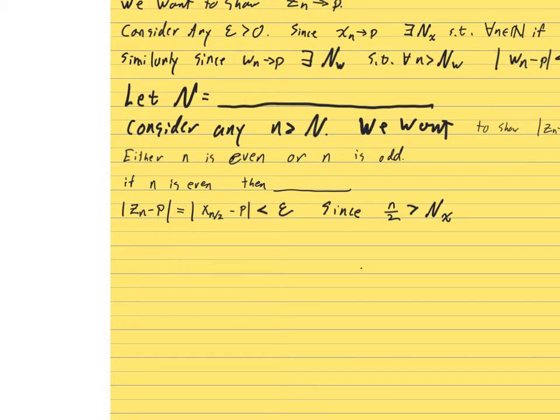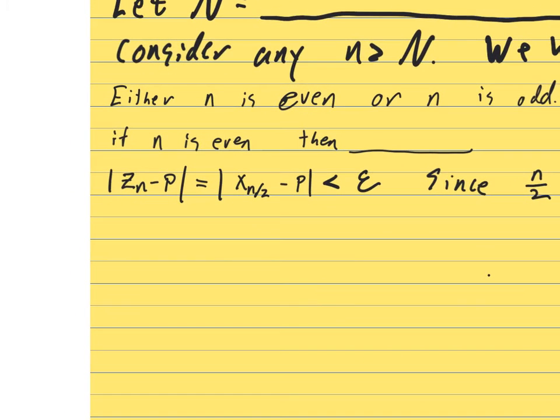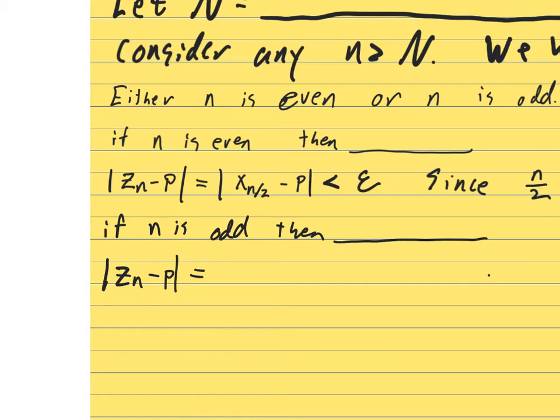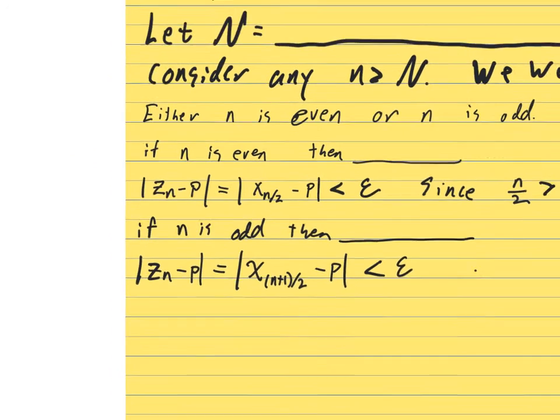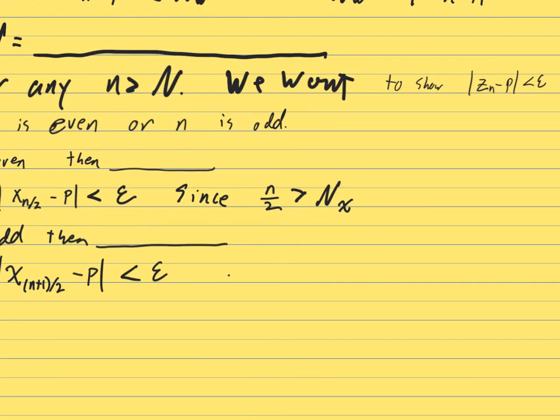Secondly, if n is odd, then the absolute value of z_n minus p is equal to the absolute value of w_{(n+1)/2} minus p. And that'll be less than epsilon as long as we can get a similar inequality.